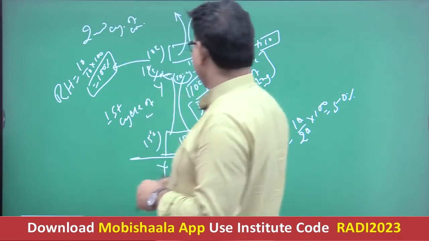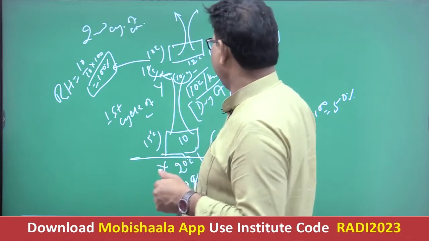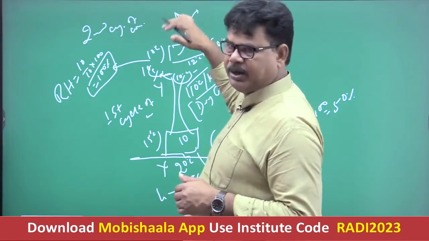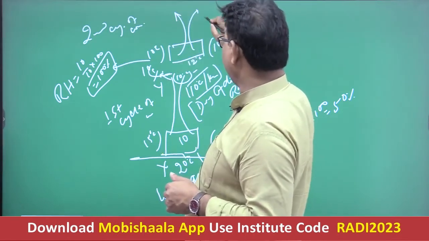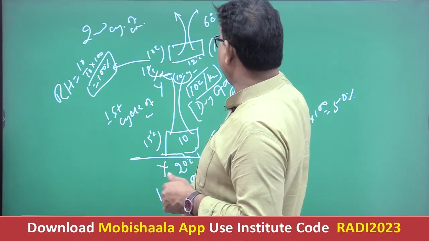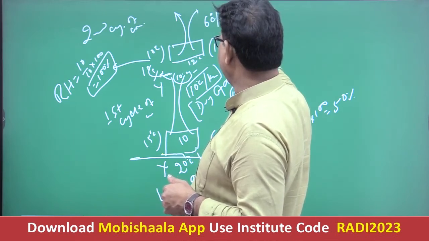Right? So in the second cycle of convection, again there occurs a temperature decrease, now with an average rate of 6 degrees Celsius per kilometer.